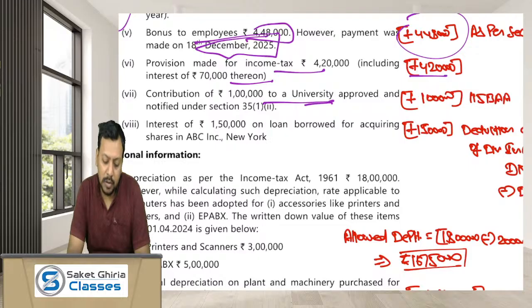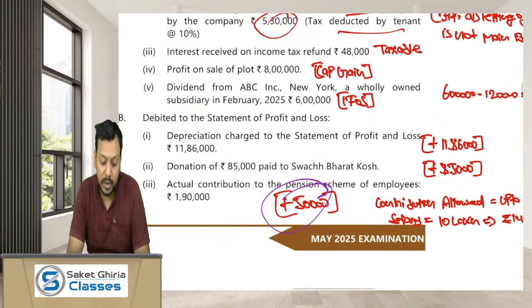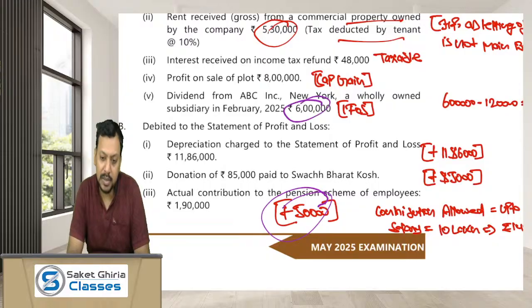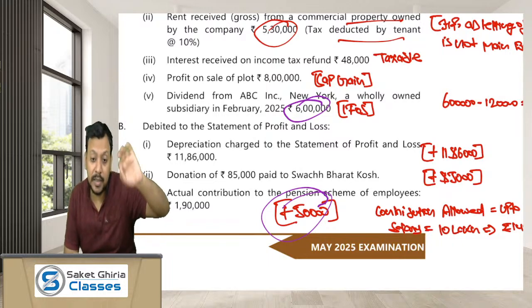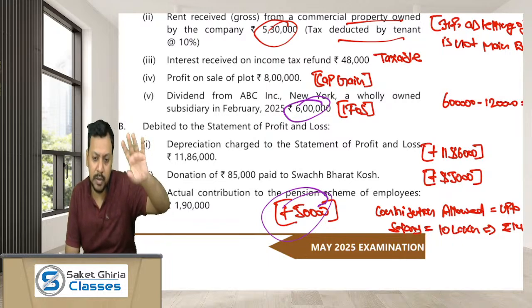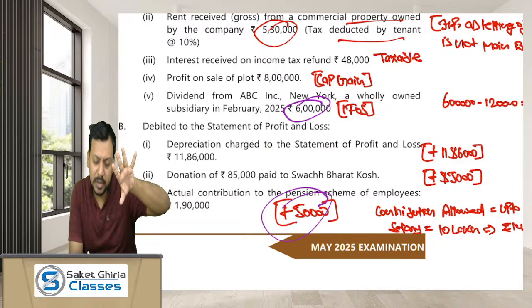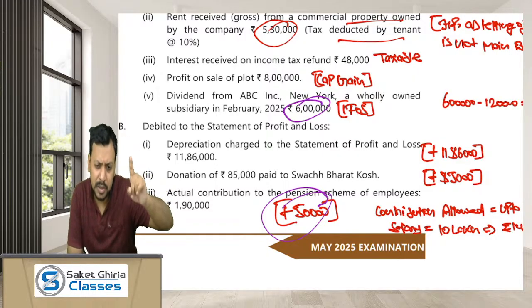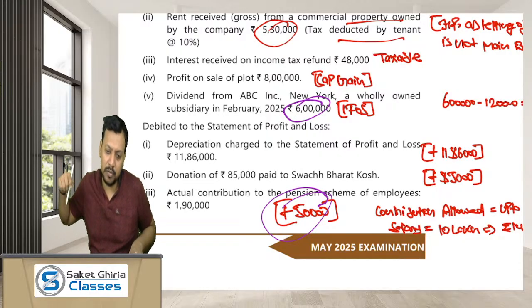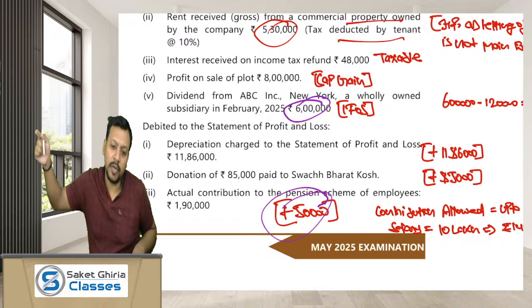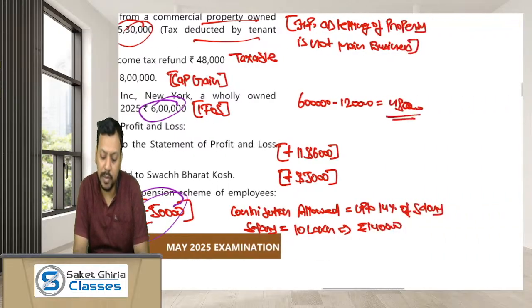Interest of 1,50,000 on loan borrowed for acquiring shares. Okay, so you have obtained a loan to acquire shares, and from those shares you have earned a dividend of rupees 6 lakh, and you have paid interest of 1,50,000. How much deduction for the interest expense would be allowed? Up to 20%, means 6 lakh into 20% means 1,20,000. Although the actual interest payable is 1,50,000, only up to 1,20,000 of the interest payment would be allowed as deduction. So the dividend taxable would be 4,80,000. Okay.